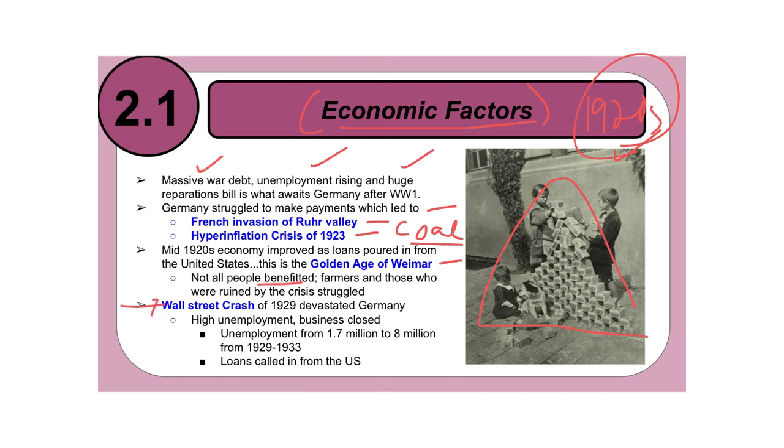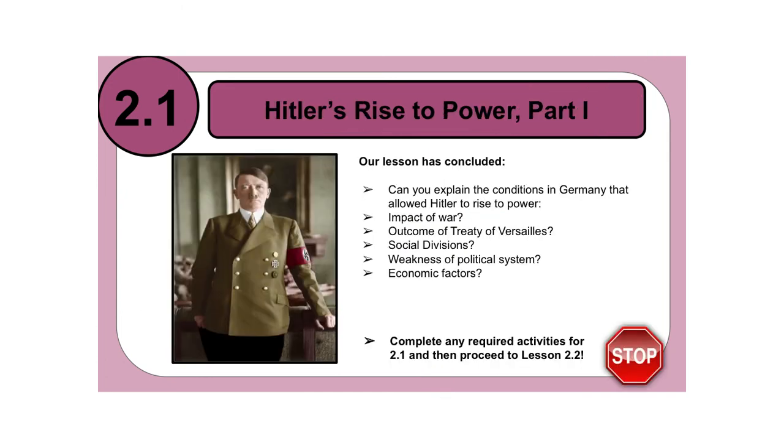And sadly, in 1929, when the Wall Street crash happened, that was the final nail in the coffin for Germany. There was high unemployment, businesses closed, and unemployment went from 1.7 million to 8 million from 1929 to 1933. 1.7 to 8 million, that's a huge increase. And then loans from the United States started getting called in, because when the financial crisis hit the United States, we cut off the money, so there was no more money for Germany, and then we started asking for it back. So that does conclude Adolf Hitler's Rise to Power Part 1.